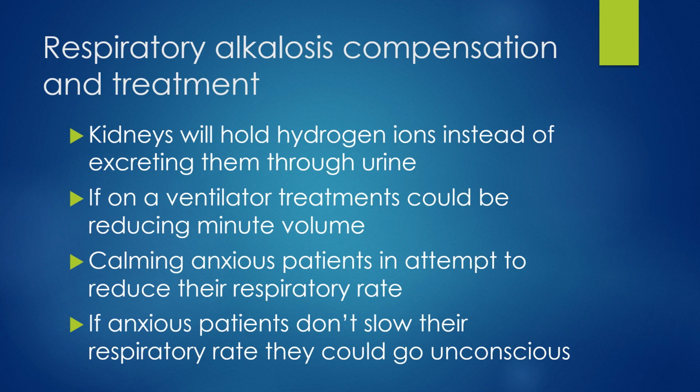Respiratory alkalosis compensation and treatment: if the respiratory alkalosis is sustained for a period of time, the metabolic system will counteract and try to fix the pH level by excreting bicarbonate through the urine and retaining those hydrogen ions.